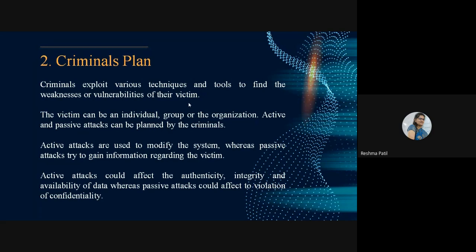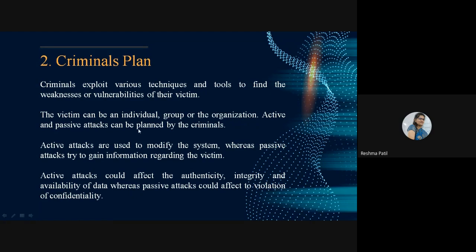So for that reason, criminals use various techniques and tools to find the weaknesses and vulnerabilities of their victim. The first plan of a criminal is to find out the weaknesses and vulnerabilities of their victim. The victim can be an individual, group, or an organization.